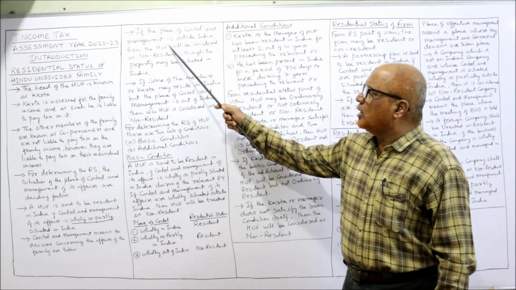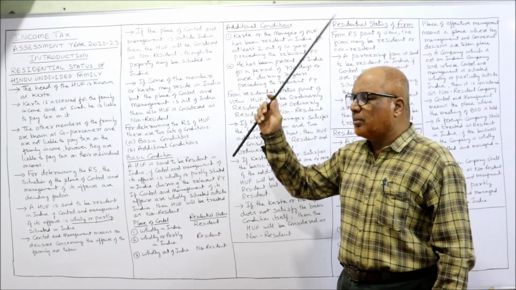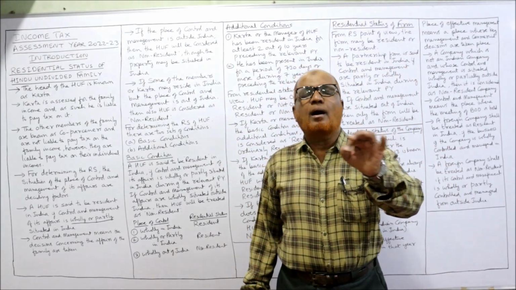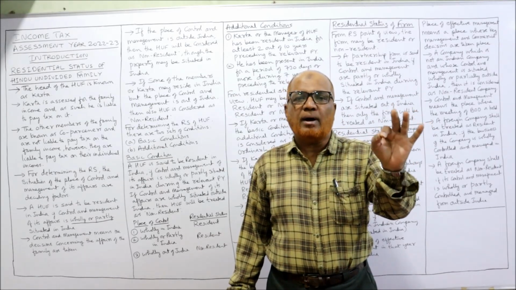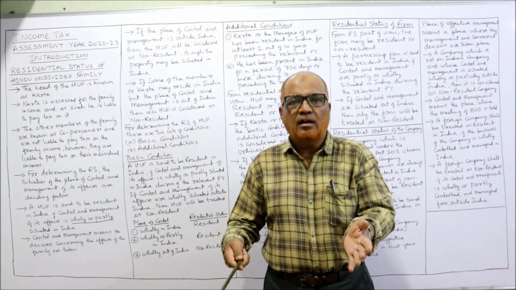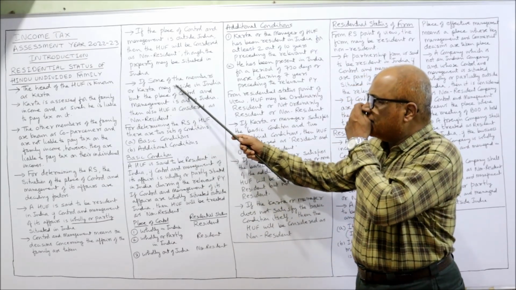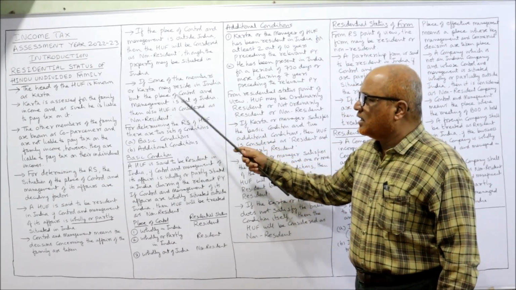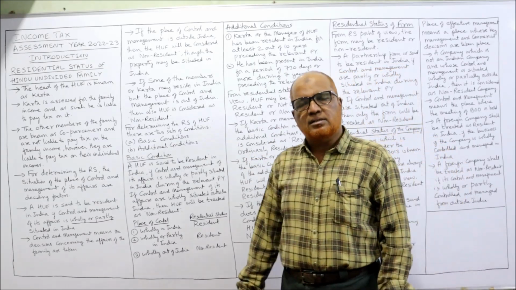If the place of control and management is outside India, then the HUF will be considered non-resident, though the property may be situated in India. Remember, if the complete control and management is outside India while the business is running in India, this is called a non-resident HUF. If some members may reside in India, but the place of control is outside India, then also it is known as resident.